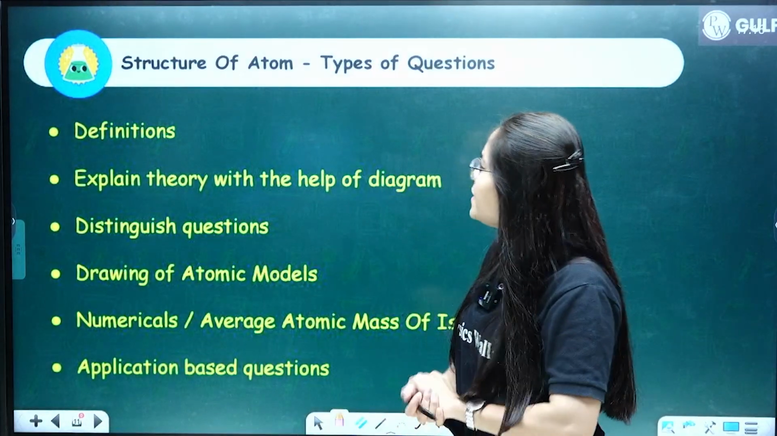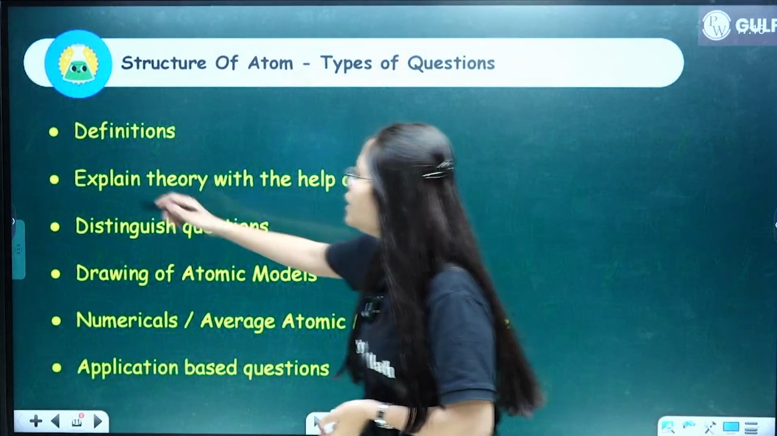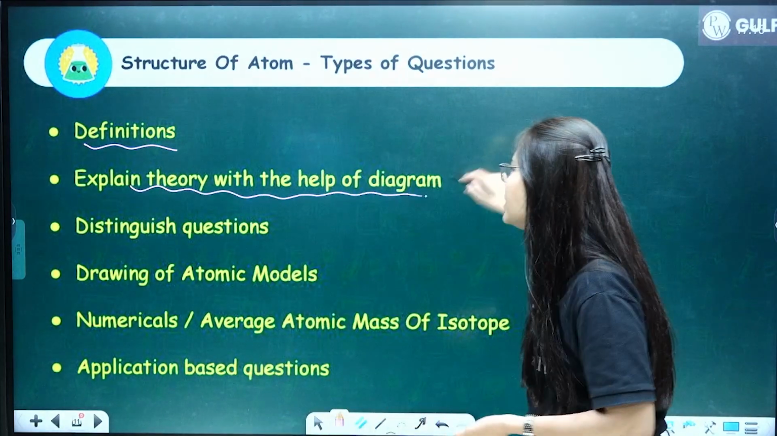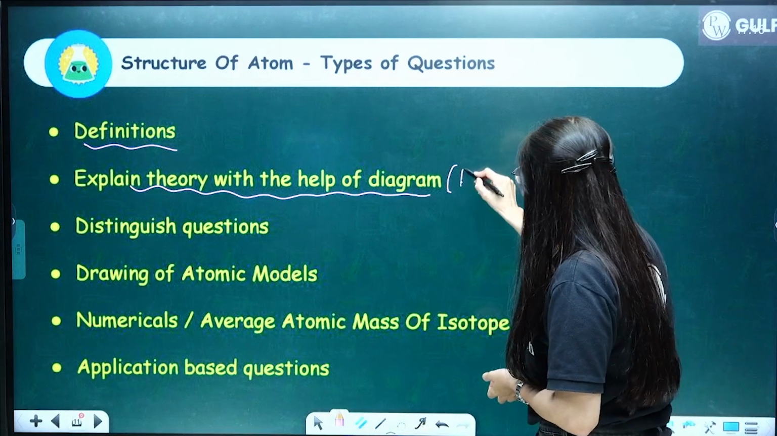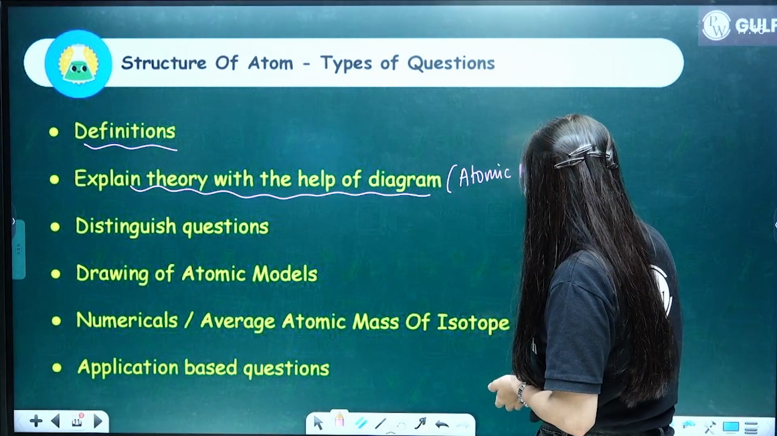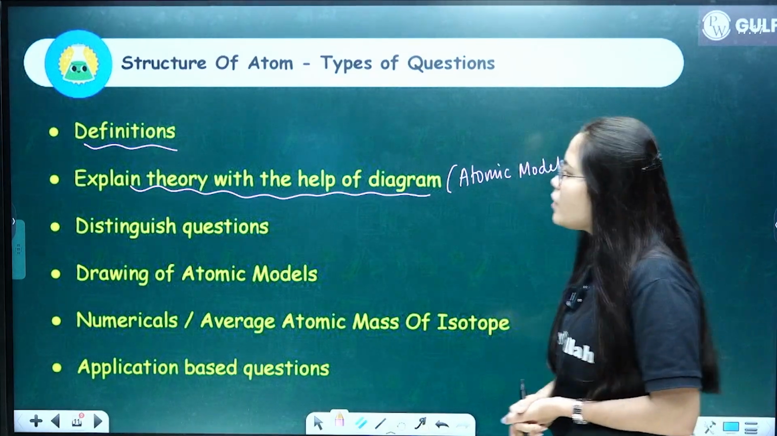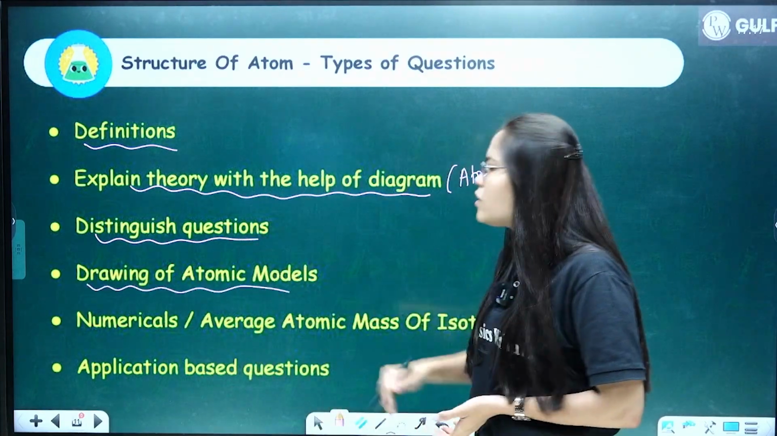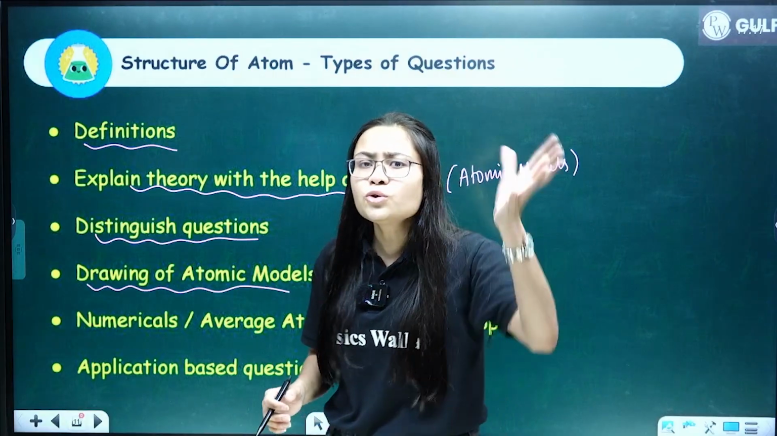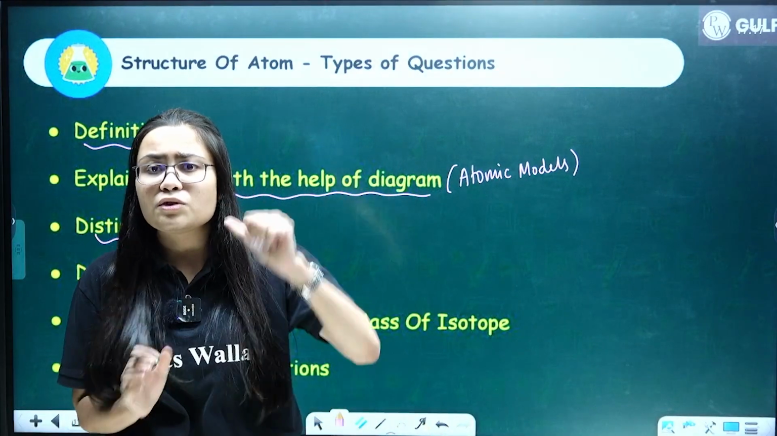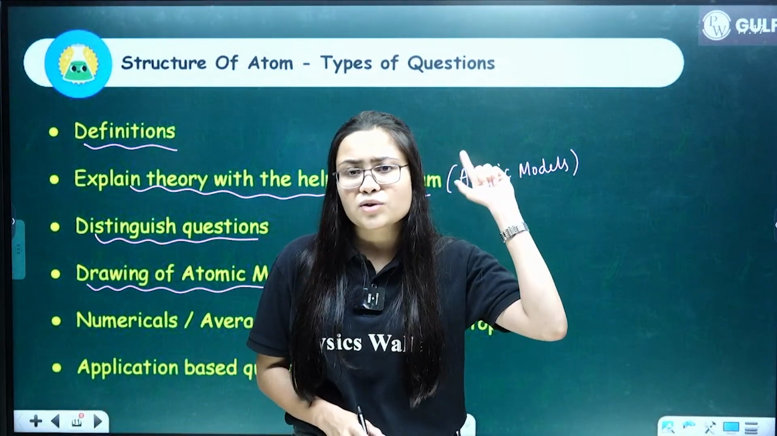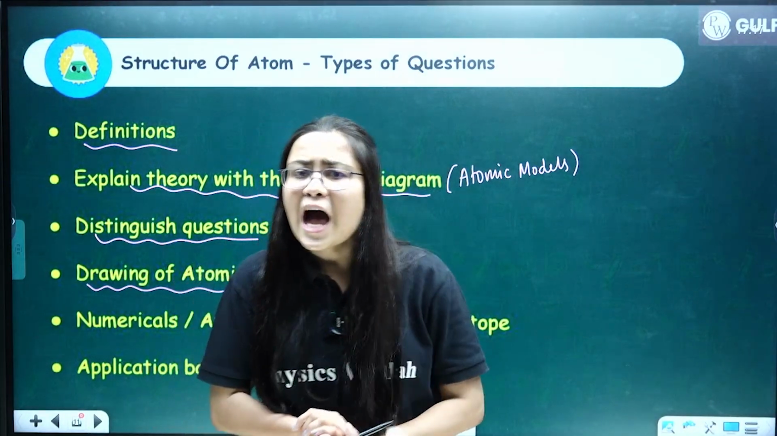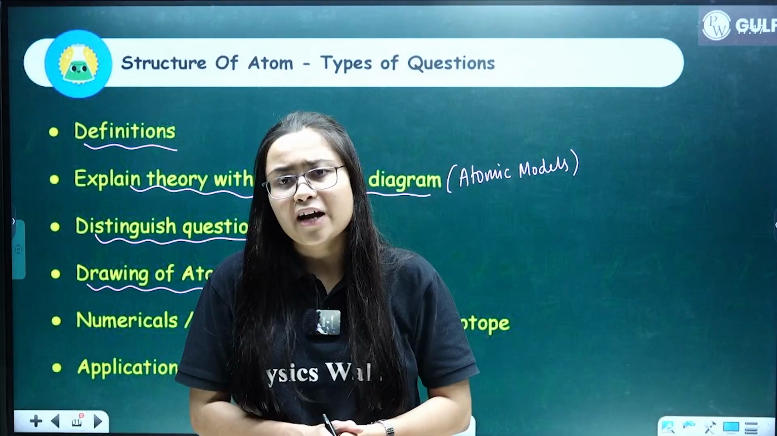So the types of questions from this chapter: definitions are common for every chapter. Clear? Then we have explain the theory with the help of a diagram. This can be related to your atomic models. Clear? Then the third one again is distinguish questions. Then the fourth one is drawing of atomic models. How to draw atomic models? You have to focus on the nucleus, the number of electrons, the number of protons, and how many shells, how many orbits are concerned with that particular atom.